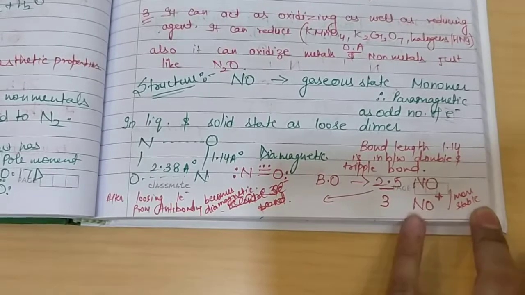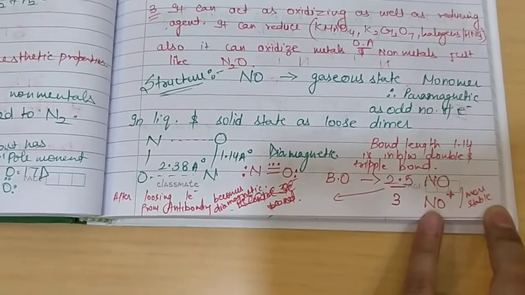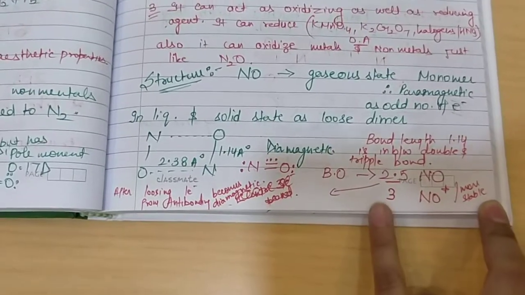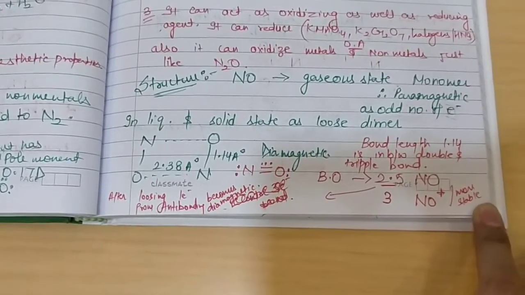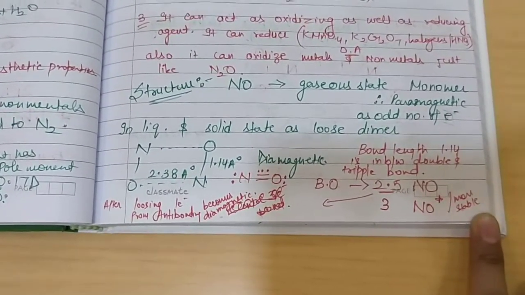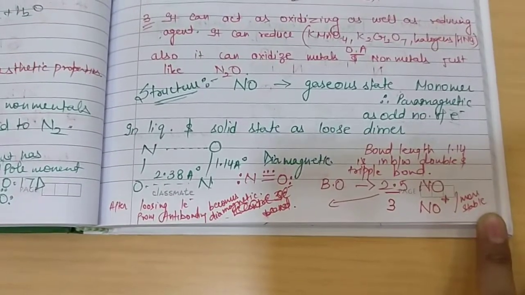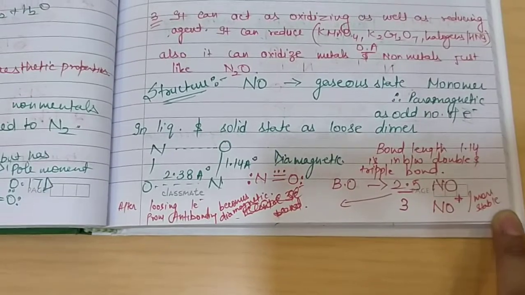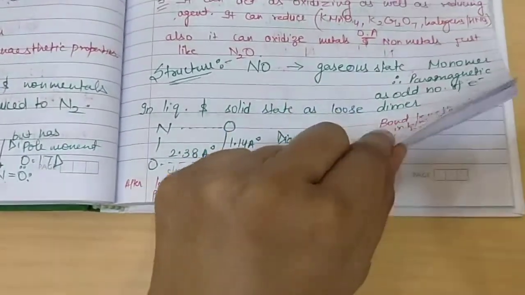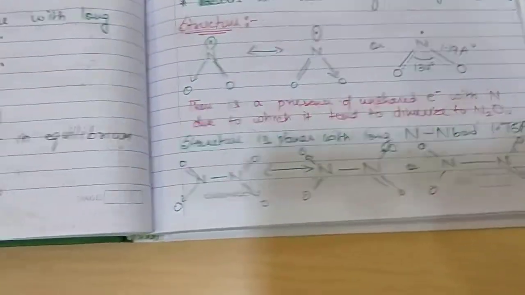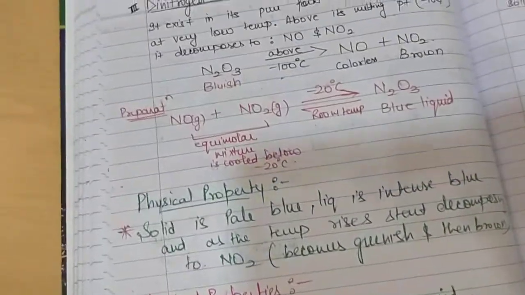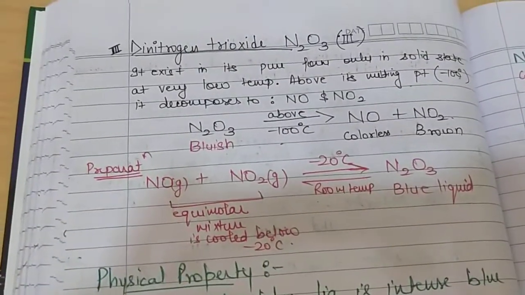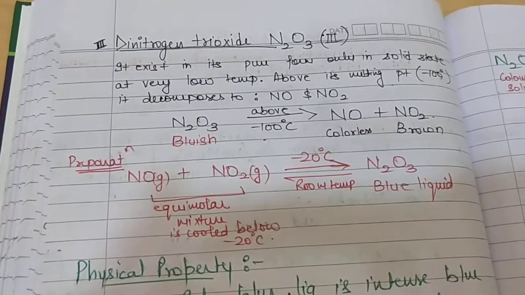If NO acquires a 1+ charge, then bond order is increased, which means bond strength is increased, if we remove one electron out of NO. And after losing one electron, it becomes diamagnetic due to the removal of the one odd electron present in the antibonding orbitals. Next oxide of nitrogen is dinitrogen trioxide, that is N2O3.